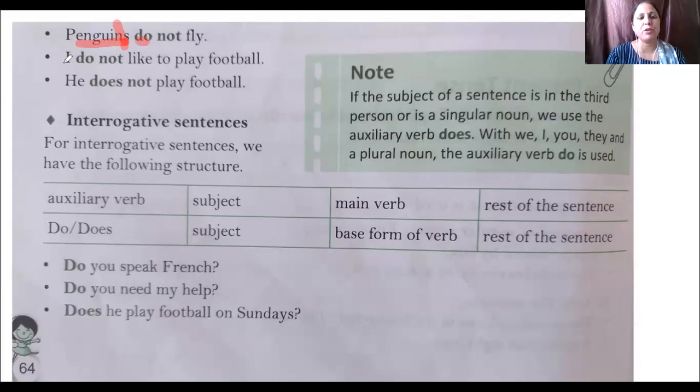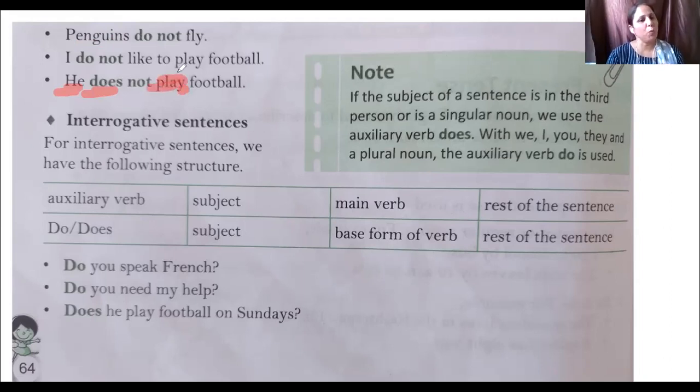In second example, you say I do not like to play football. Now our subject is I, so we use here helping verb do. I do not like to play football. In third sentence, our subject is he, so we use here helping verb does. He does not play football. One thing I tell you here, when we use does helping verb, we don't use S or ES with first form of the verb. You see here we use play only. He does not play football.